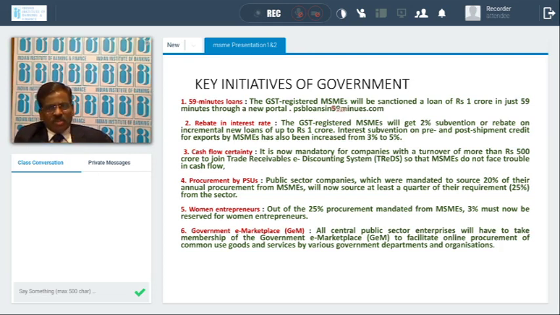All the public sector undertakings need to link their site to the government e-marketplace. So all procurements will be made from the government e-marketplace. This also helps the MSME borrowers to sell their products.